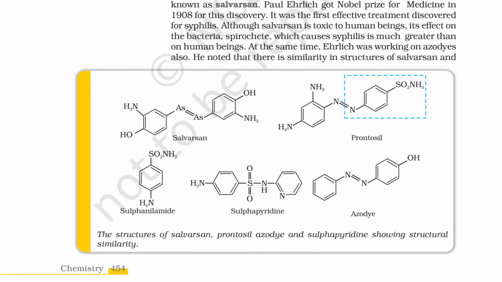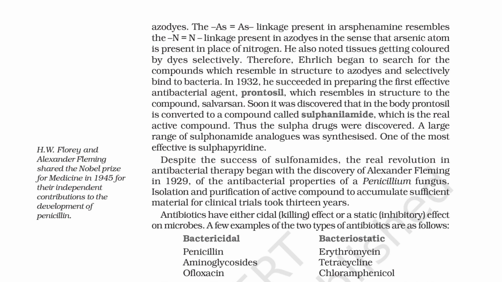At the same time, Ehrlich was working on azo dyes also. He noted that there is similarity in structures of salvarsan and azo dyes. The As=As linkage present in arsphenamine resembles the N=N linkage present in azo dyes in the sense that arsenic atom is present in place of nitrogen.